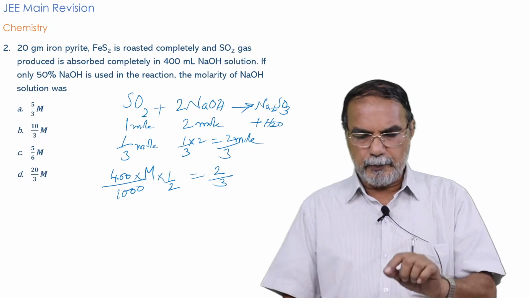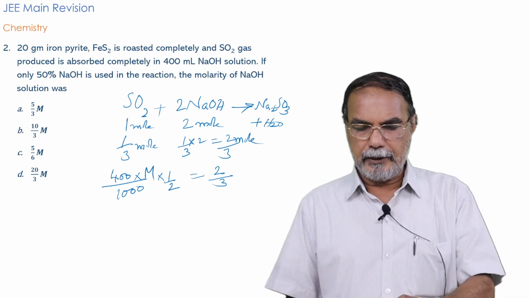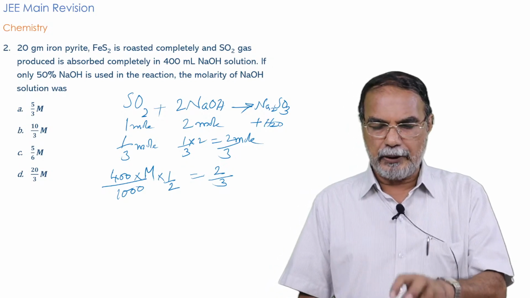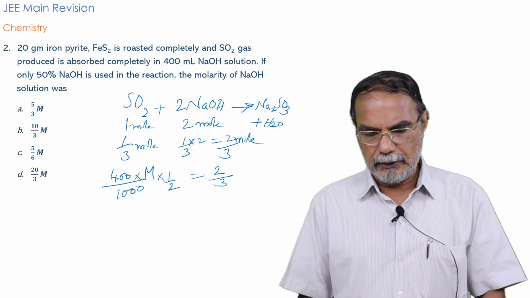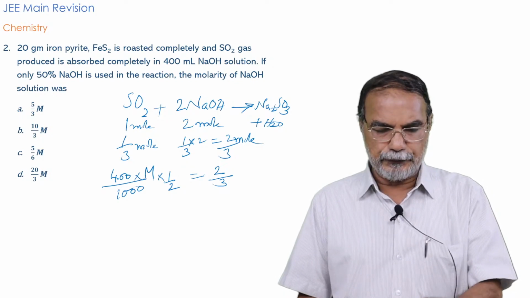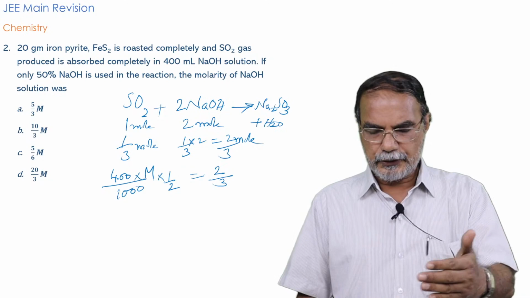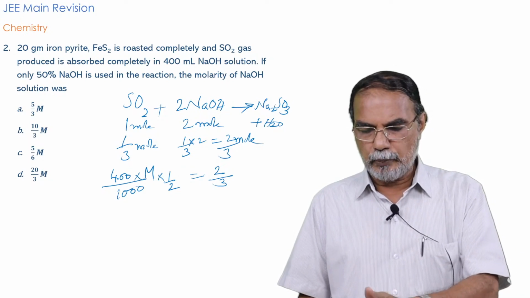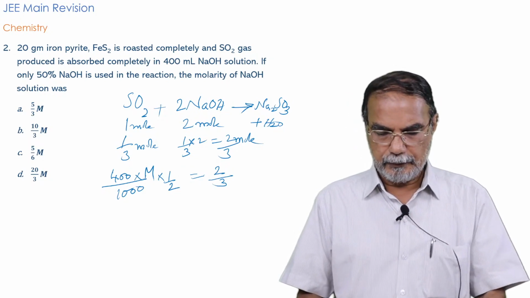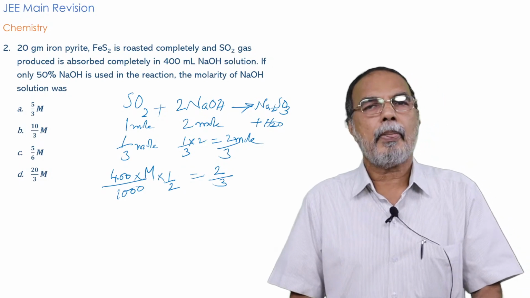So, 400 by 1000 into molarity is the number of moles of NaOH in 400 ml. So, that into half. Why? Because only 50% NaOH has been used. So, that must be equal to 2 by 3 according to this equation. So, you solve and get the value of M from this.